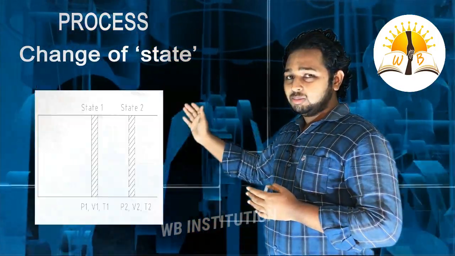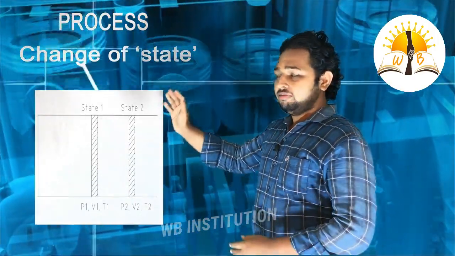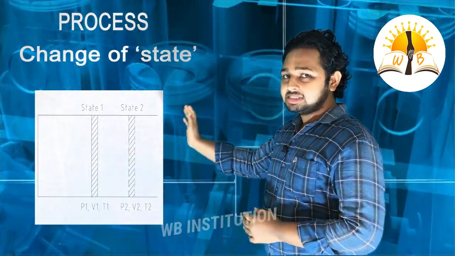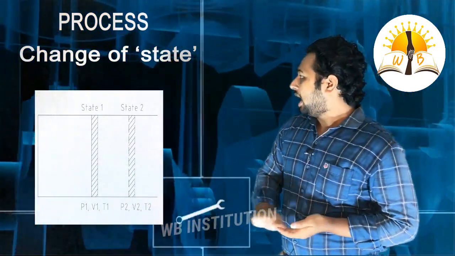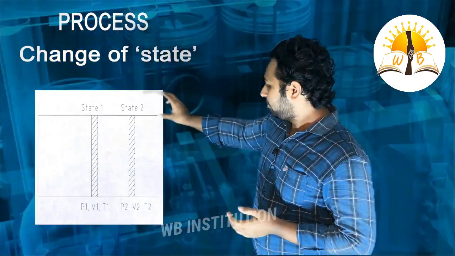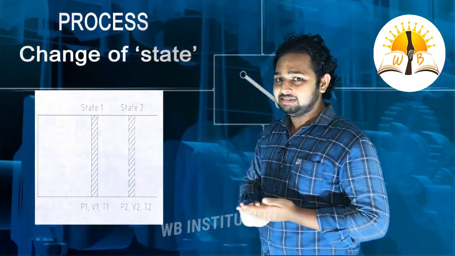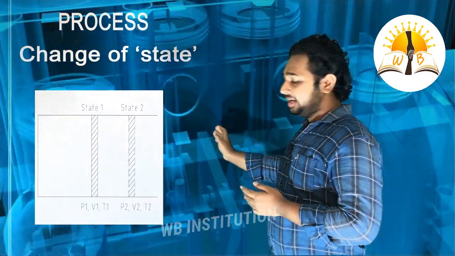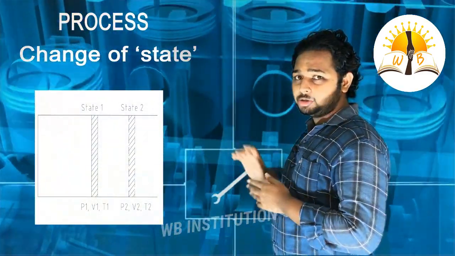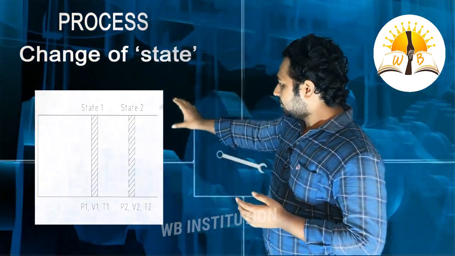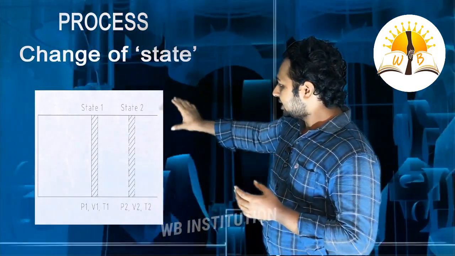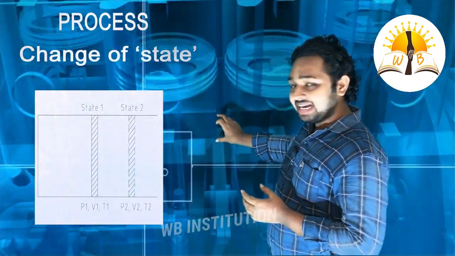Now in this diagram we can see the piston in the initial position and the piston at the final position. At the initial position, the pressure is P1, volume is V1 and temperature is T1, and at the final state it is P2, V2 and T2. When the process happens, the piston moves from state 1 to state 2.